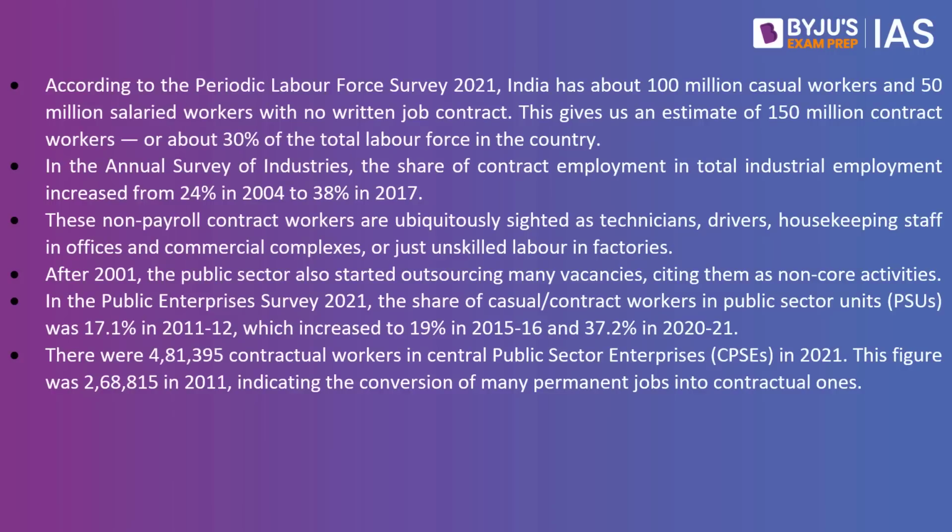According to the Periodic Labour Force Survey 2021, India has about 100 million casual workers and 50 million salaried workers with no written job contract. This gives us an estimate of 150 million contract workers, or about 30% of the total labor force in the country. In the Annual Survey of Industries, the share of contract employment in total industrial employment increased from 24% in 2004 to 38% in 2017.